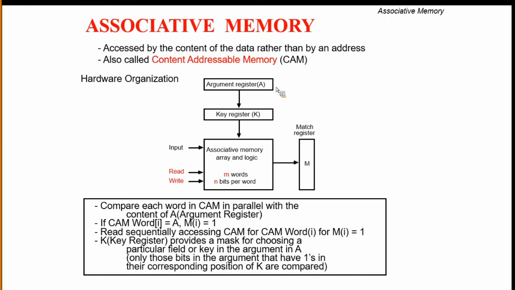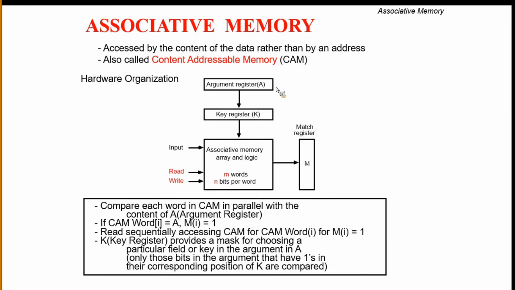Example. Here we are taking M words and N bits per word. We compare each word in this content addressable memory in parallel with the content of the argument register.